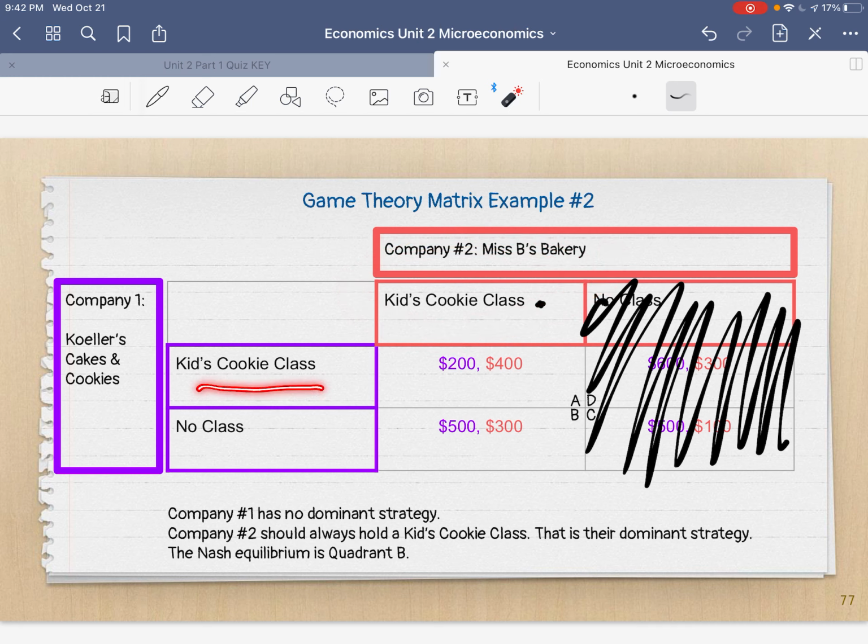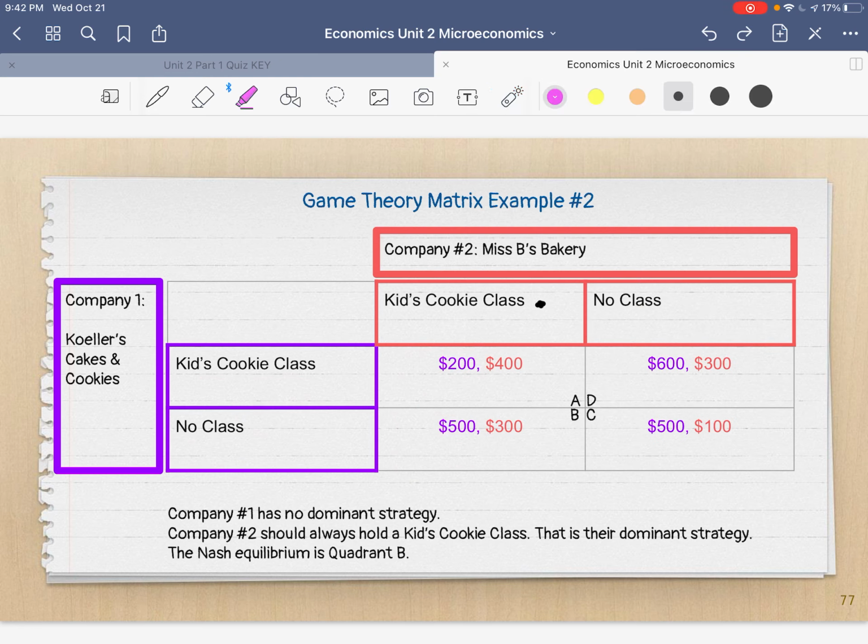Should she offer the kids cookie class and make 200, or don't offer the class and make 500? Well, 500 makes more money than 200, so we should do the 500 option, right? So I would take my highlighter and highlight 500. All right, so that's one of our options.